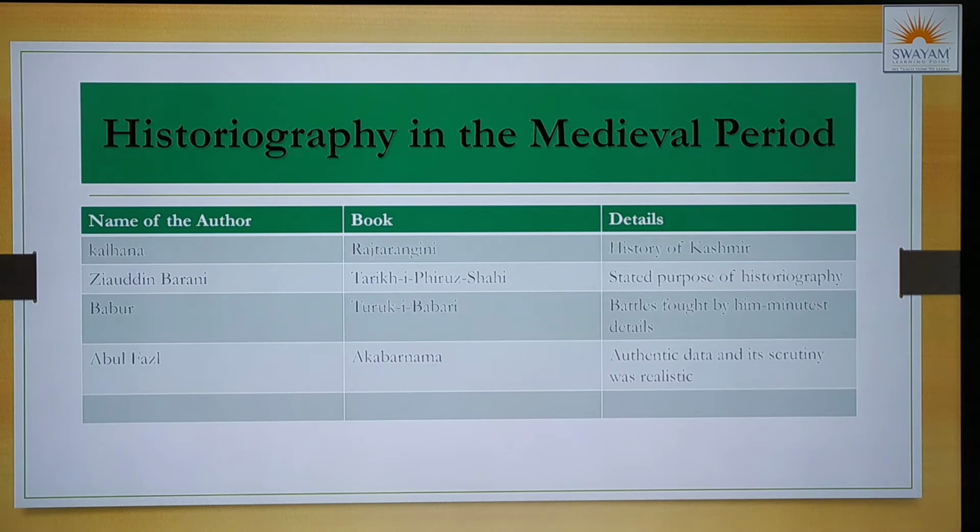Okay, now we'll begin with it. The first one is Kalhana. He wrote a book called Rajatarangini. Here the history of Kashmir is completely given. He wrote the complete history of Kashmir.